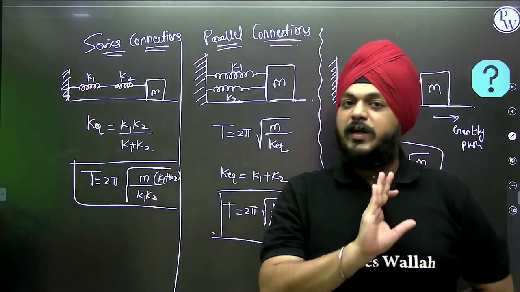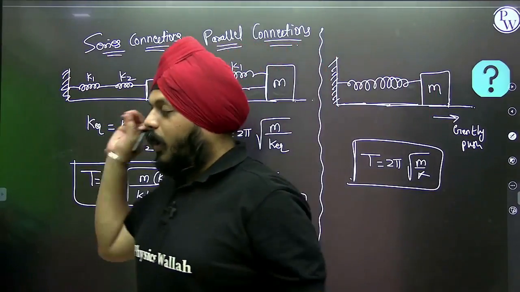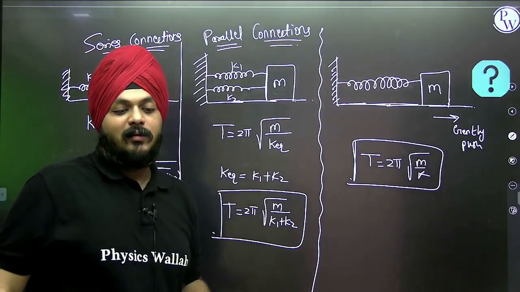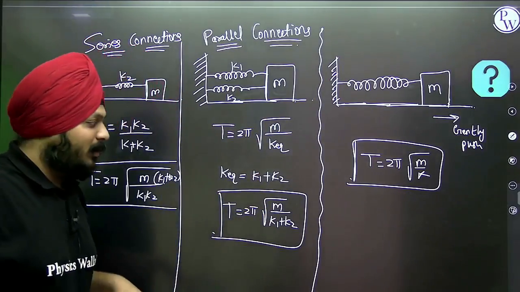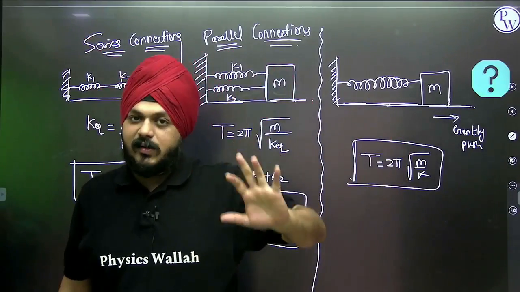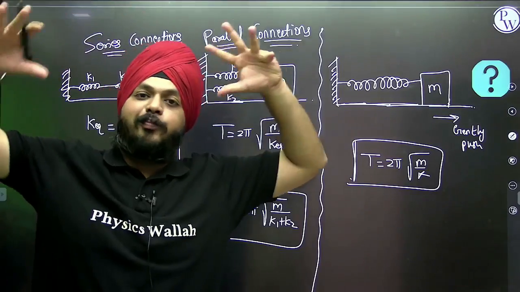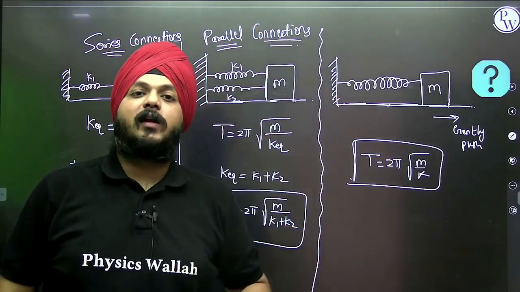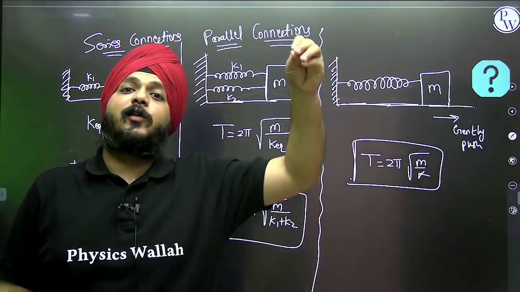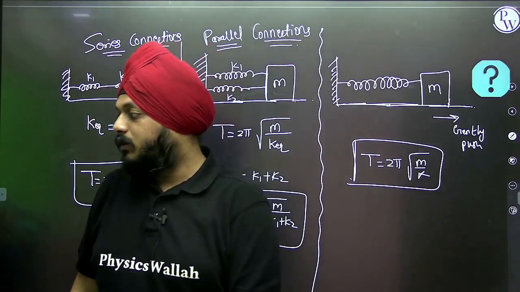This is a very basic formulation. Now in this, 2 to 3 methods are there. Sums based on this are asked in JEE Mains and Advanced. A lot of pulleys and spring mass systems are given, complicated systems are given, and we need to calculate the time period of the SHM of the particle.